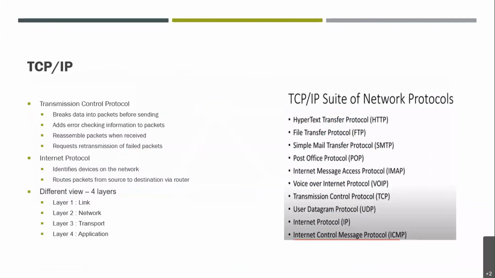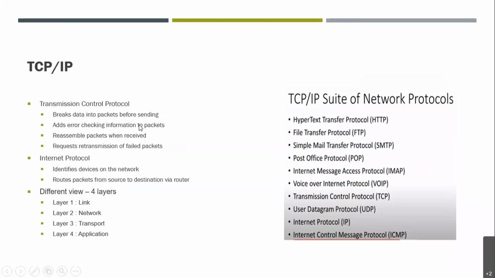TCP is the transmission control protocol, wherein I have explained how the entire data is divided into packets and then transmitted, fine. With the help of the transmission control protocol, it breaks the data into packets before sending, right? It adds error checking information to the packets.